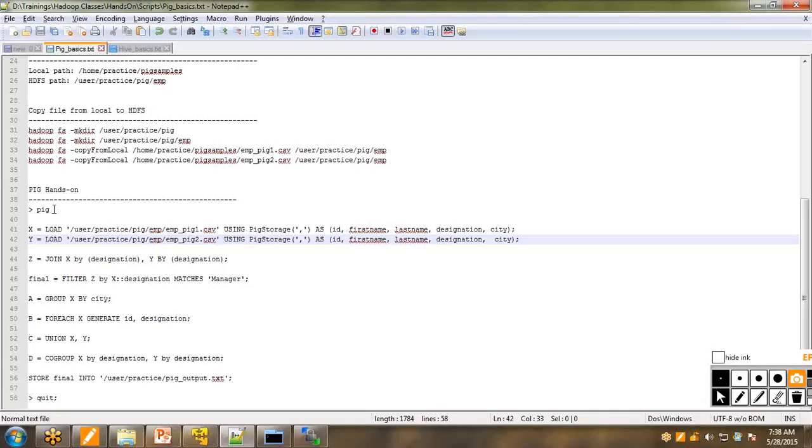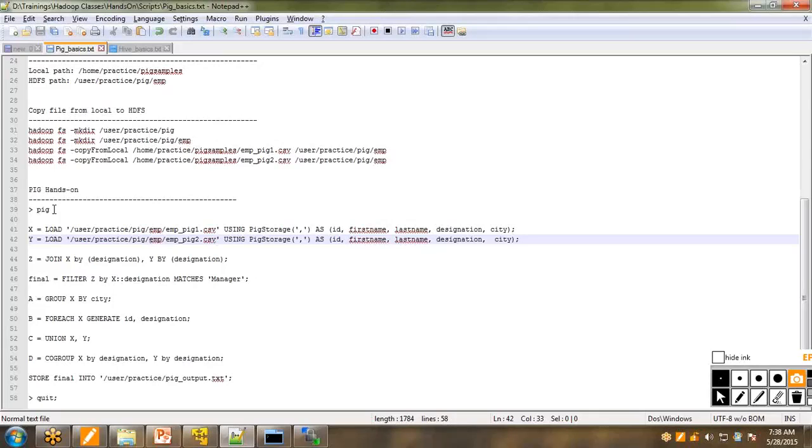So these are the commands you have to start writing. First thing, I'm loading the pig employee pig1 file. Both have the same structure in my case, but you could have different structures as well.